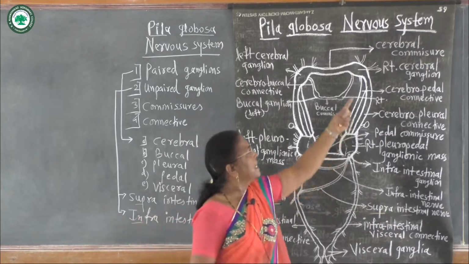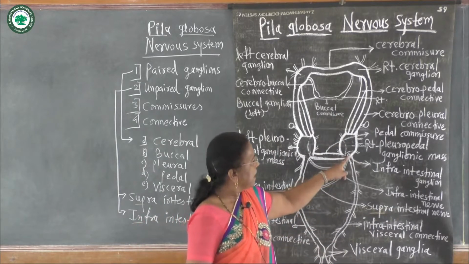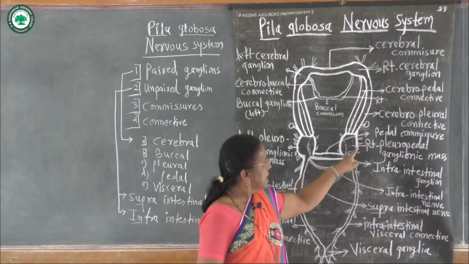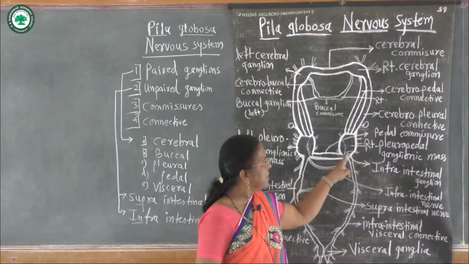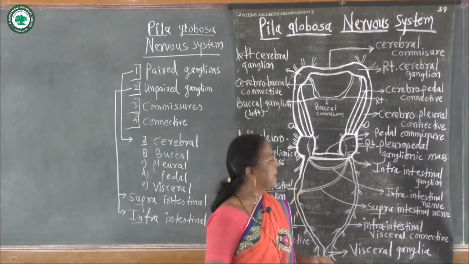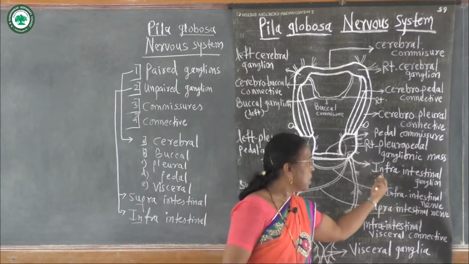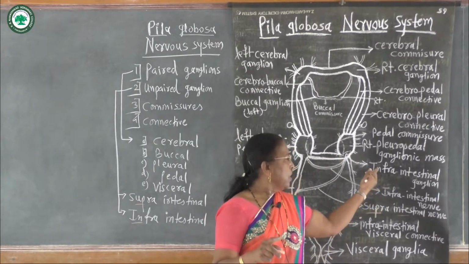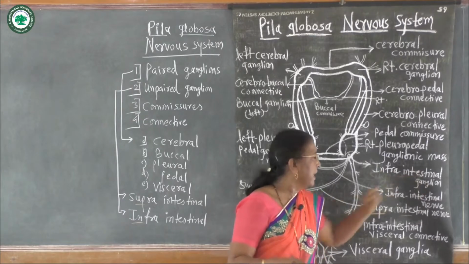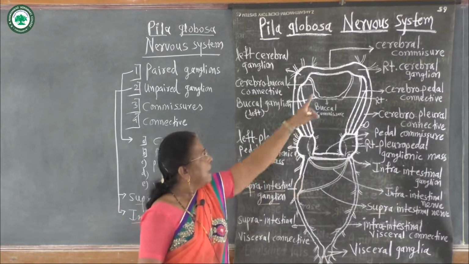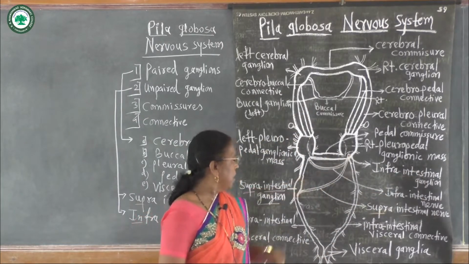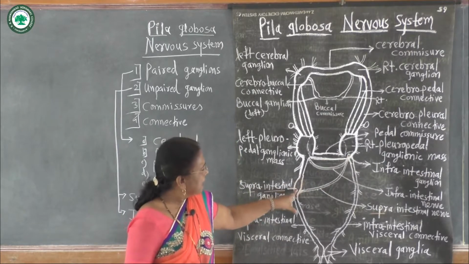Here on the right side, again a single ganglion is present in the vicinity of the right pleuropedal ganglionic mass. It is called the unpaired ganglion, the infraintestinal ganglion. Means on the right side there is one ganglion and on the left side there is another ganglion.